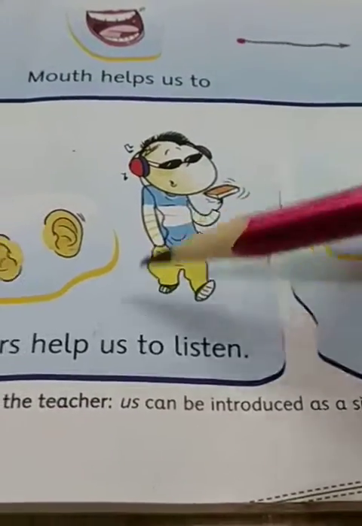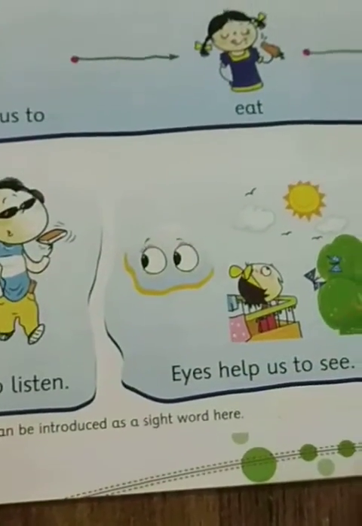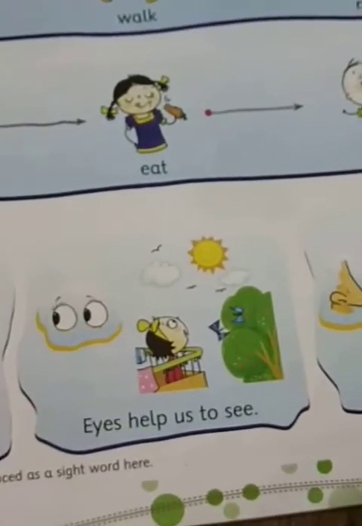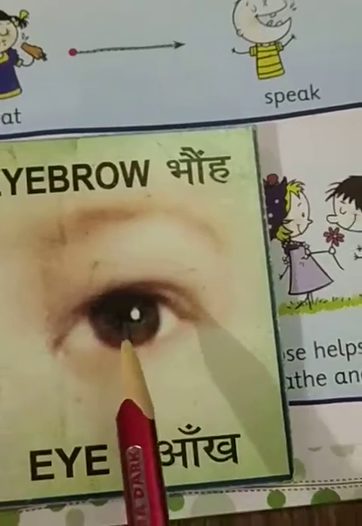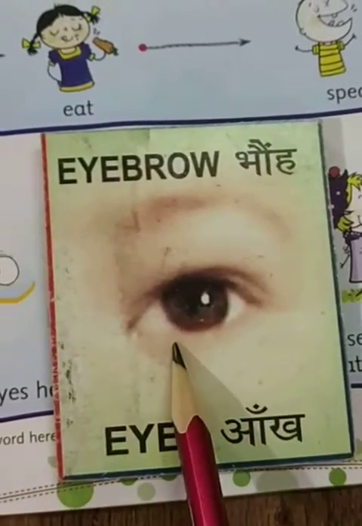So you are listening with your ears. So our next body part is eyes. How many eyes do we have?